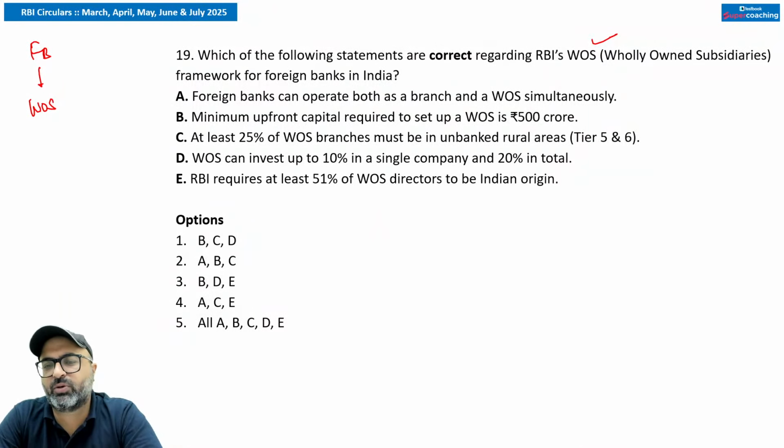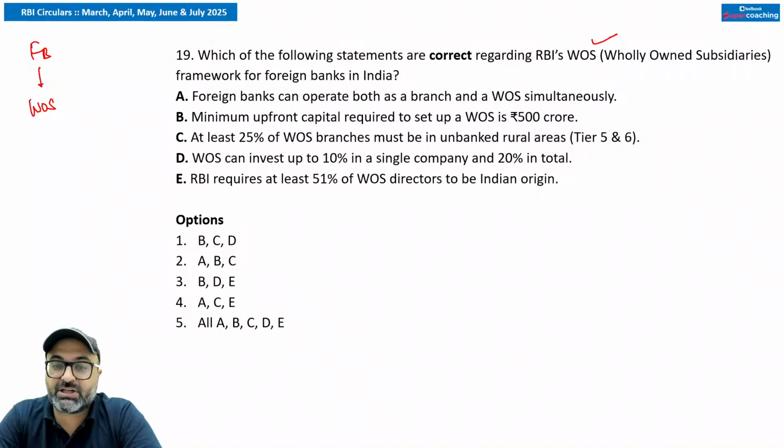Eligibility includes approval from the home regulator. Capital requirements are a minimum of 500 crores upfront, Basel III compliant, maintaining CRAR greater than or equal to 10%, which is 1% above the minimum, for the first 3 years, and later they will come back to the regular 9%. Corporate governance: greater than 51% directors should be there, out of which 1/3 should be independent directors, 2/3 should be non-executive, and 50% should be of Indian origin.